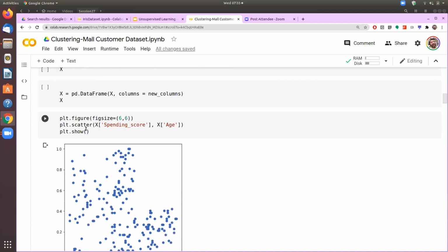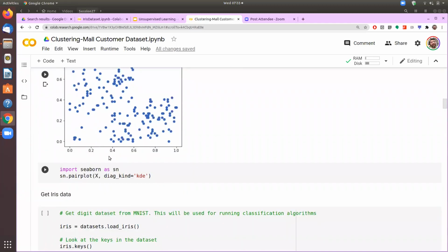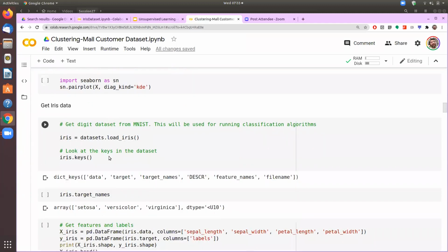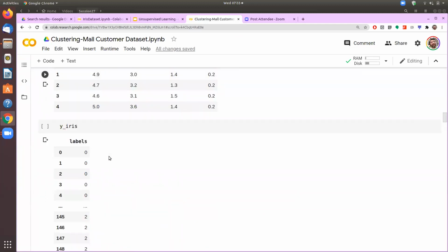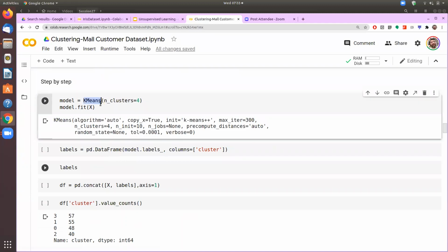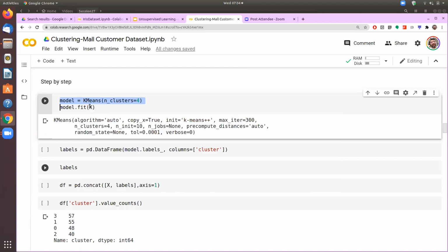We can do different types of plottings as we have done earlier. We can do the pair plots and see whether we are seeing any correlation or not. But we'll skip that stage and we will directly go to running the clustering. So here also the process remains the same. K-means is the name of the model that we import and create an instance of. But as we were saying, giving the number of clusters is actually a must when you call the K-means clustering. So we are calling the K-means clustering and we are initializing that with 4 different clusters.